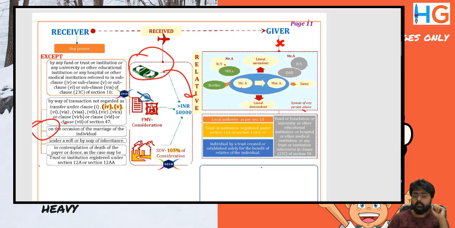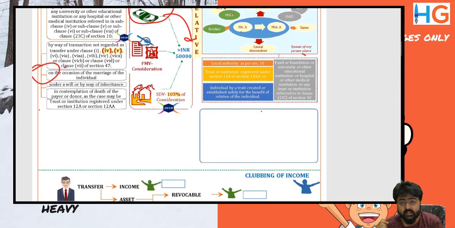So the third point is, if the difference exceeds 50,000, entire difference is taxable. Repeat with me. If the difference exceeds 50,000, entire difference is taxable. Write down the third point. If the difference exceeds 50,000, entire difference is taxable.